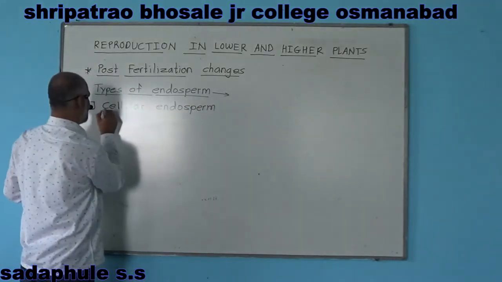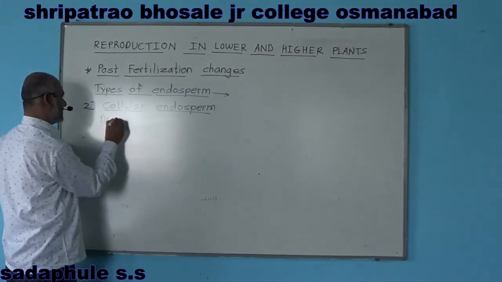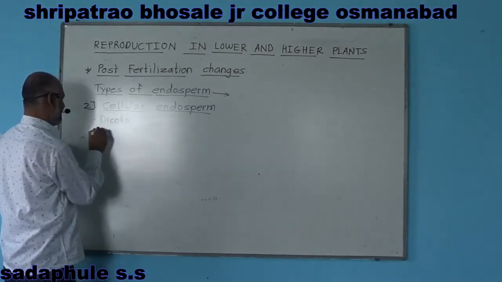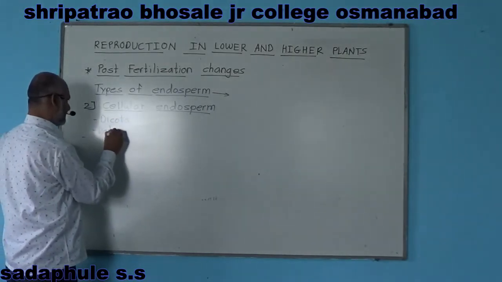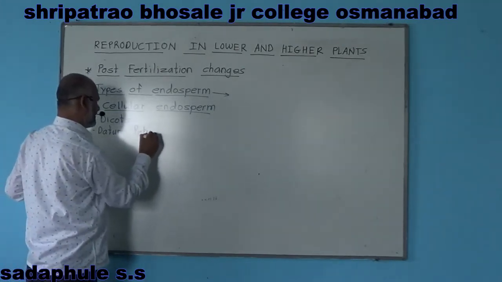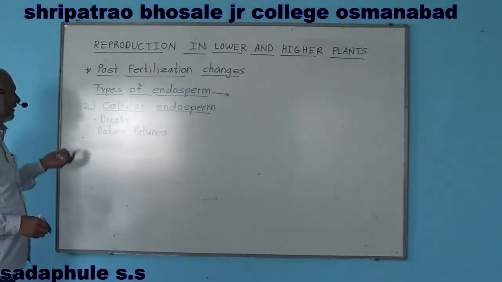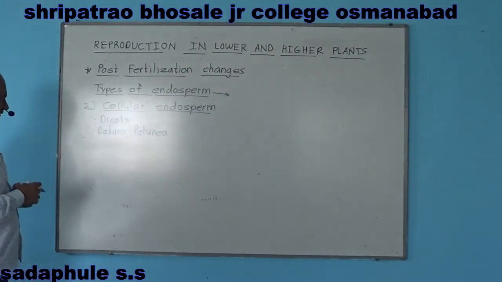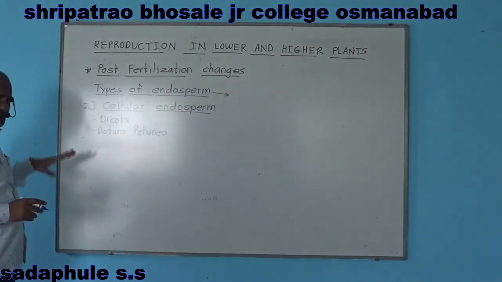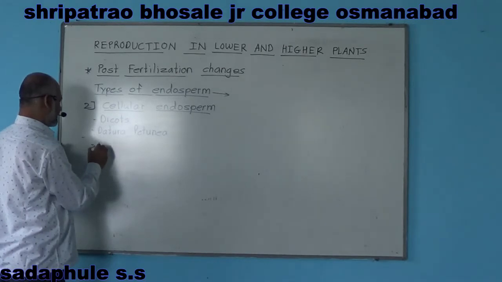This cellular endosperm is found in dicots such as Datura, then Petunia. Cellular endosperm. Now, in cellular endosperm, the